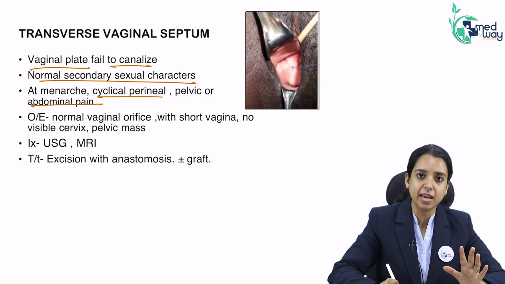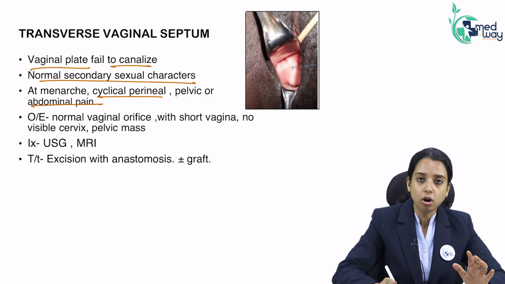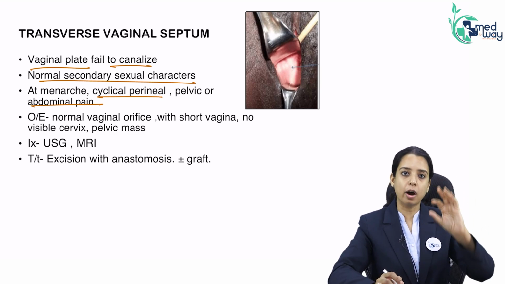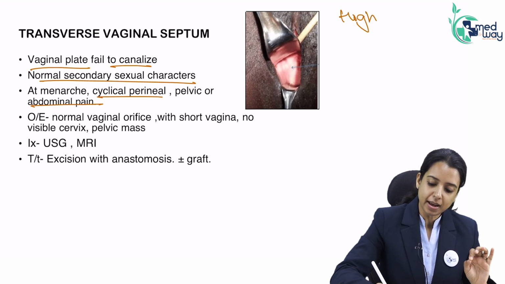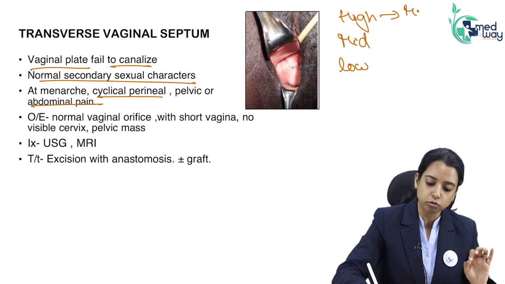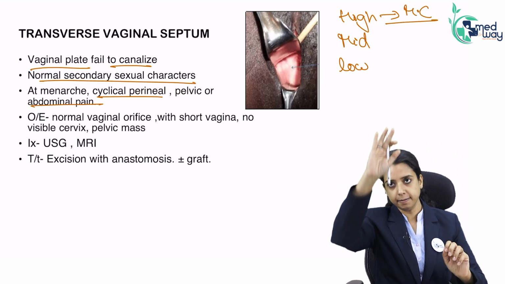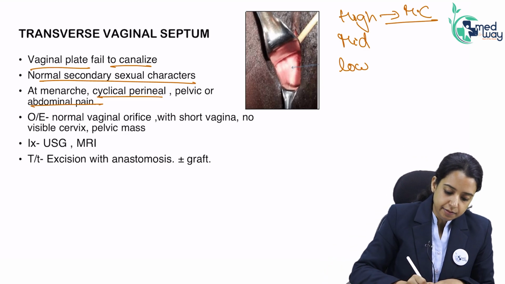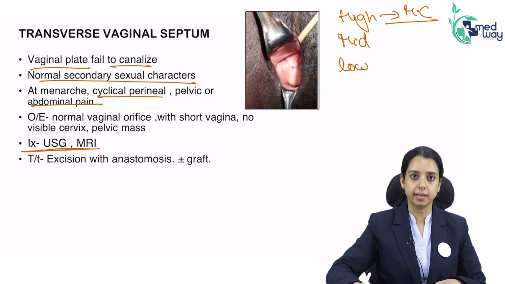Here, if you do PS, you see that vagina is very short, some septum is there. It is not bulging because it's thick muscle. And just locally you cannot see, you have to do PS. Generally, transverse vaginal septums are high. They can be high, they can be mid and they can be low. High vaginal septums are most common. So they are not visible just by local examination. You do PS, then you see the septum is there. Okay. Then investigation, you do ultrasound and MRI to see at what level the septum is.